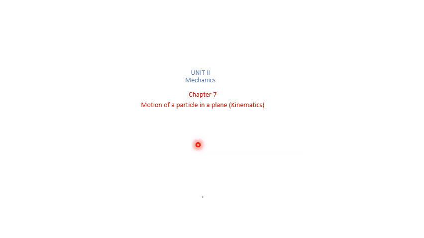It provides the fundamental principles needed to understand how and why bodies move, from the smallest particle to planets and stars. As we mentioned in the classroom, mechanics is divided into two main parts: kinematics, which describes the motion without studying the cause, and dynamics, which studies the motion with reference to the cause.